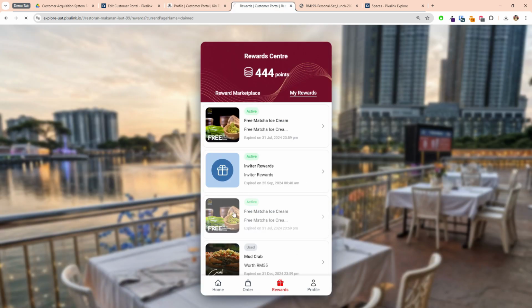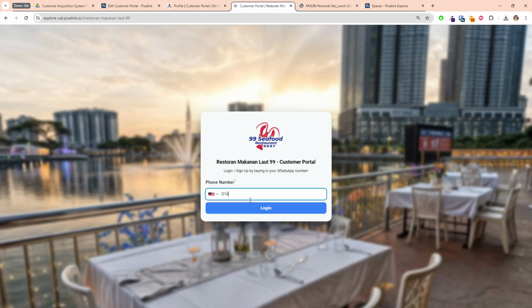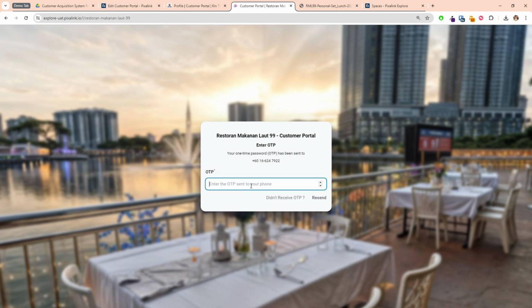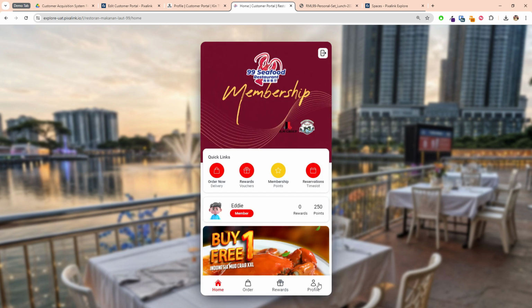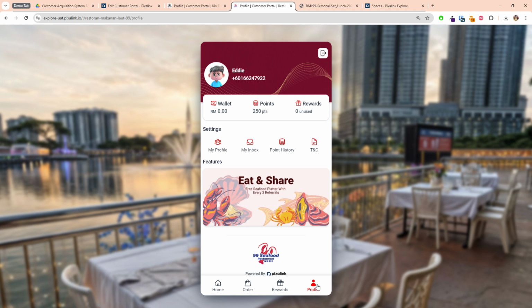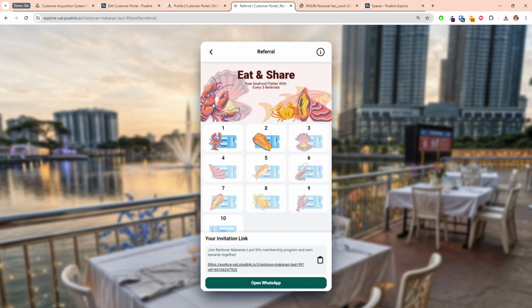But when it's on, it will fall under this profile here. You can click here, and then you get to see your share, so the customer can see whatever they can redeem after sharing to a number of customers. Okay, so that's it for the referral.